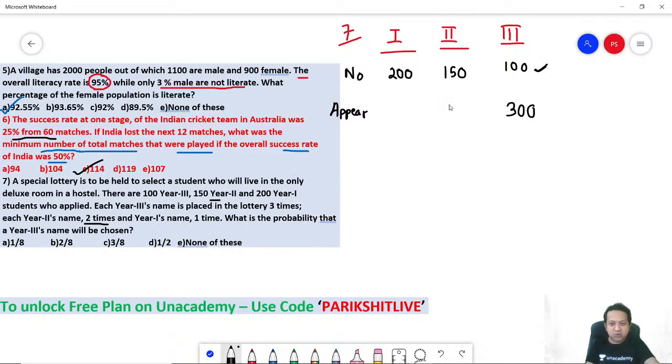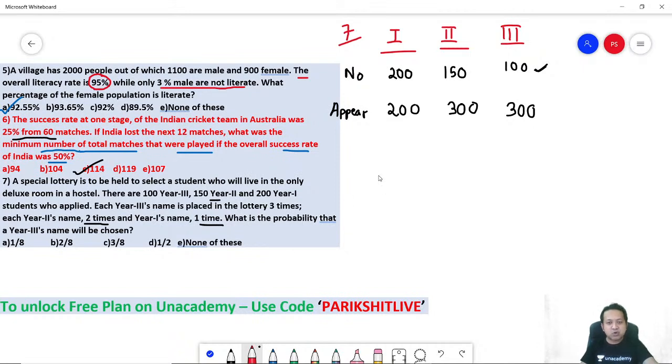So 150 into 2 is again 300. And then year 1, you are writing it just 1 time. So if there are 200 names, every name only once, meaning that it appears in the cheat also 200 times. Correct? Now they are asking, what is the probability that the year 3's name will be chosen?